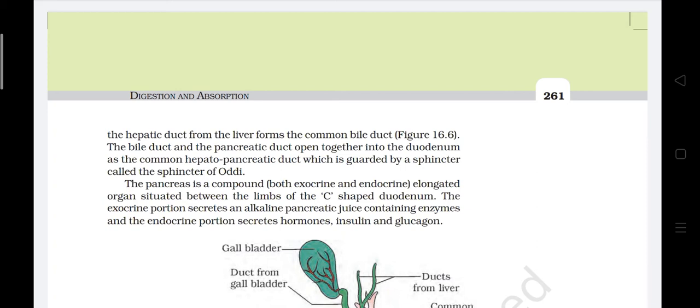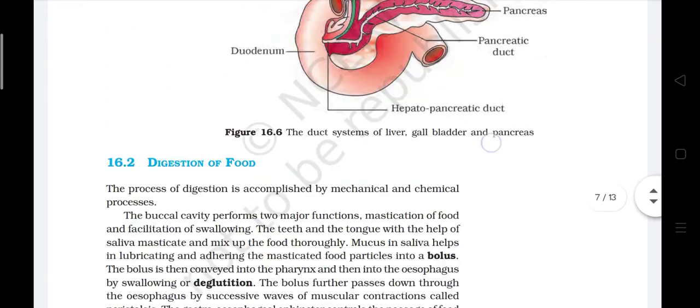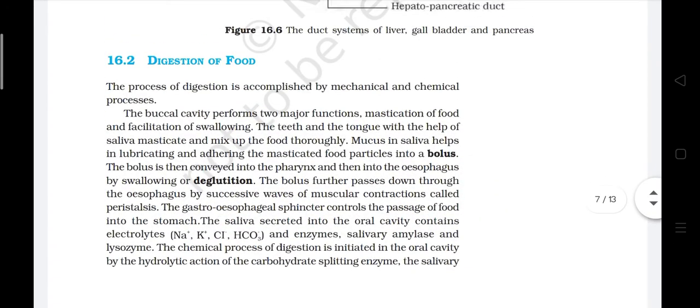The pancreas is a compound, both exocrine and endocrine, elongated organ situated between the limbs of the C-shaped duodenum. The exocrine portion secretes an alkaline pancreatic juice containing enzymes, and the endocrine portion secretes hormones, insulin and glucagon. Digestion of food. The process of digestion is accomplished by mechanical and chemical processes.